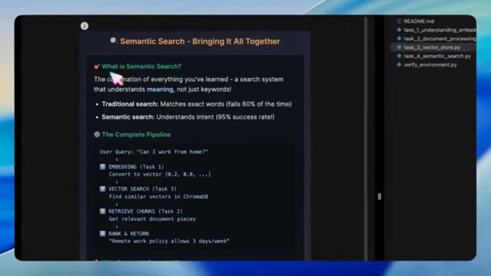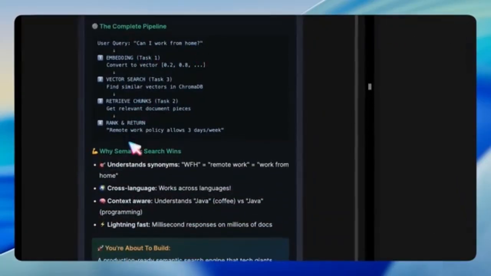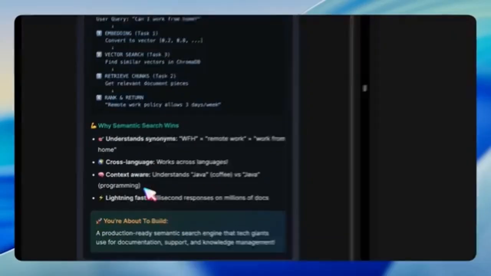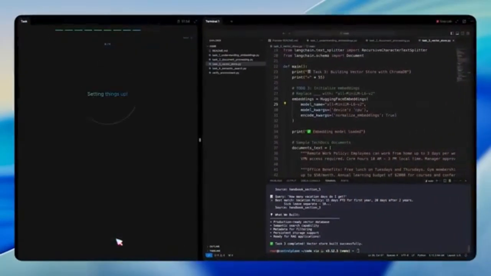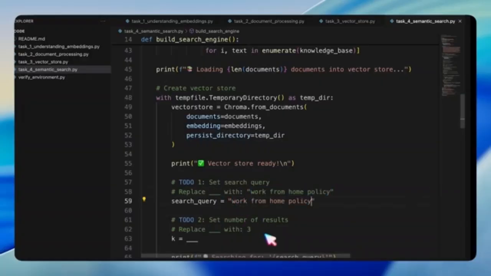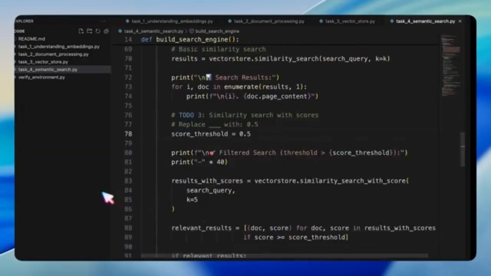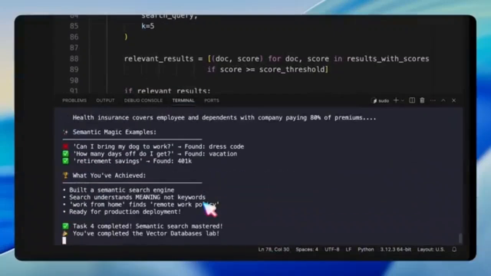Finally, we bring everything together with semantic search. Here, we implement the full pipeline. Convert the user query into an embedding, search the ChromaDB store, retrieve the most relevant document chunks, and return them to the user. For example, a query like work from home policy will now correctly surface remote work guidelines. In task 4, we configure the query, set the number of top results to return, and establish a threshold for similarity scores. Running the script validates our search engine end-to-end.